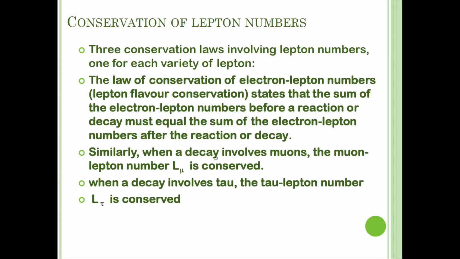Similarly, when a decay involves muons, the muon lepton number L mu is conserved. When a decay involves tau, the tau lepton number L tau is conserved. So you have 3 types of lepton number: electron lepton, muon lepton, and tau lepton.